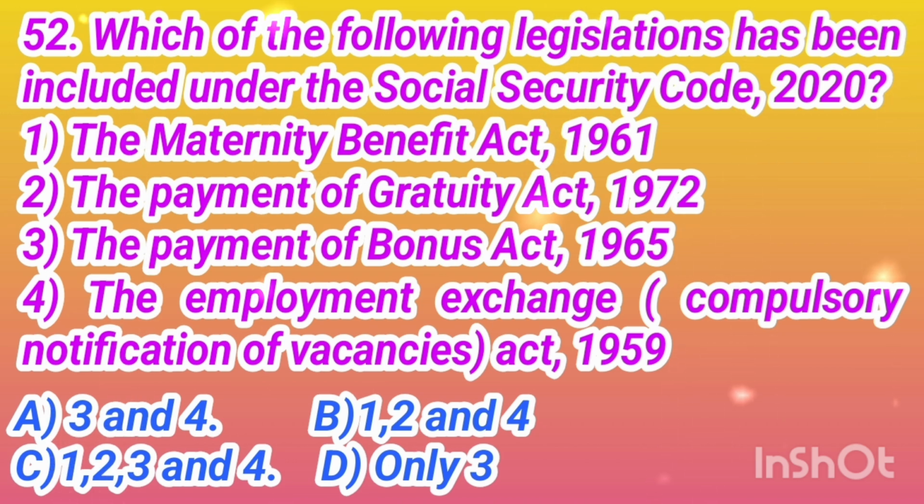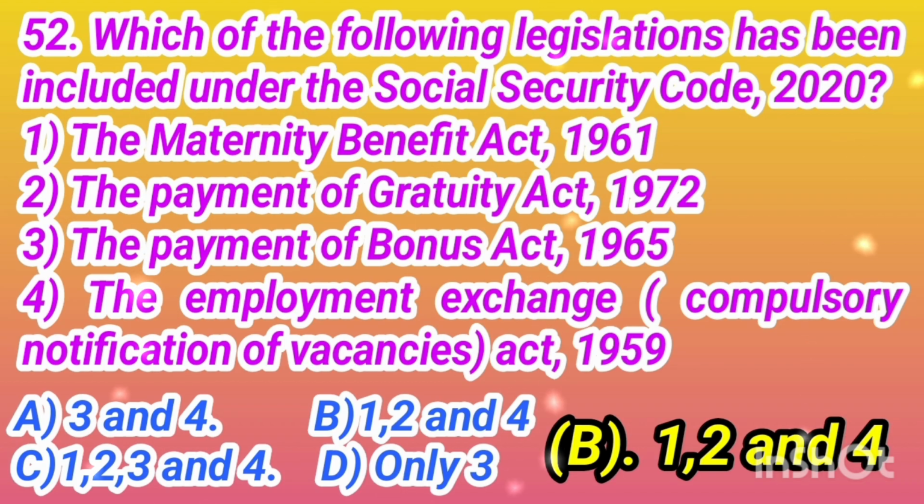Point number 4. The Employment Exchanges Compulsory Notification of Vacancies Act 1959. Option A 3 and 4. Option B 1, 2 and 4. Option C 1, 2, 3 and 4. Option D only 3. The correct answer is option B 1, 2 and 4.